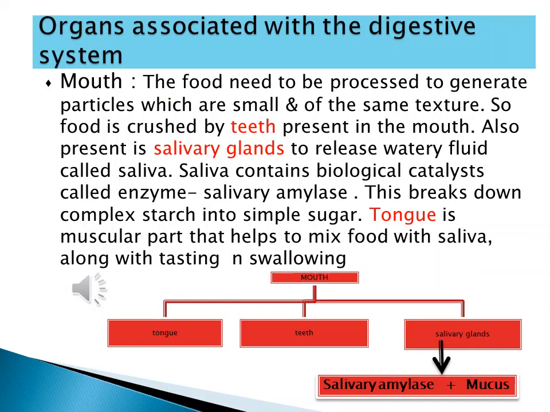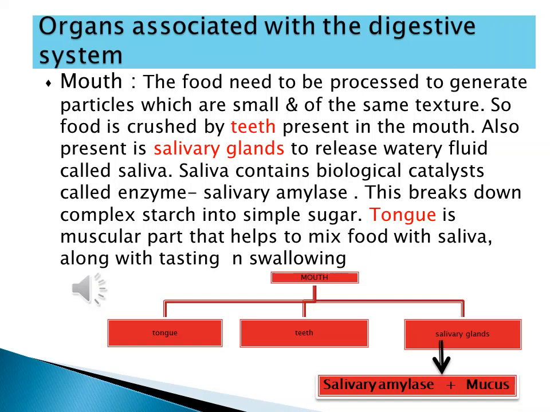So the whole system starts with the mouth. Mouth is doing a dual function. First, it is doing step 1, ingestion, taking the food inside the mouth. But then it also starts the process of digestion. So basically, this mouth opens into an open chamber, a cavity, and we call that cavity the buccal cavity.